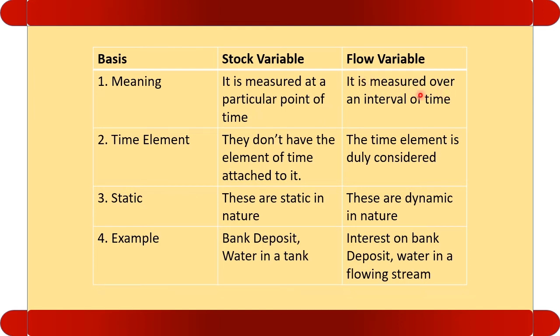Time element is not attached to stock, time element is attached to flow. Stock variables are static in nature, whereas flow variables are dynamic in nature. Examples of stock variables: bank deposits, water in a tank. Examples of flow variables: interest on bank deposits, water in a flowing stream, and so on.